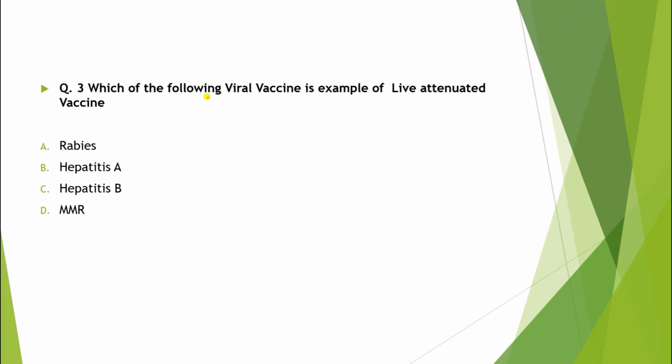Question number 3: Which of the following viral vaccines is an example of a live attenuated vaccine? If the examiner asks any such question, you have to point out two things. First, whether it is a viral vaccine or a bacterial vaccine, and second, whether it is a killed vaccine or a live attenuated vaccine. These two points are very important for any vaccine question. The correct answer for this question is MMR.